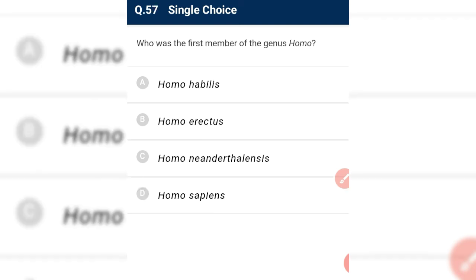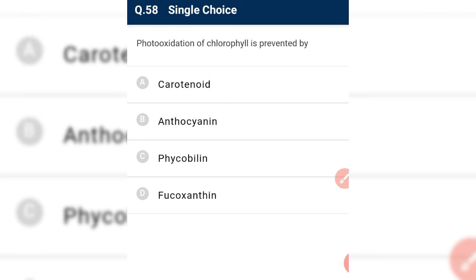Who was the first member of genus Homo? See, Homo habilis is the first hominid. They were the tool makers, they appeared first, and they had a cranial capacity of 650 to 800 cc.